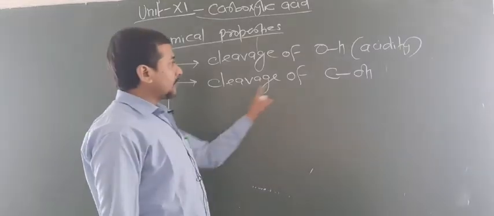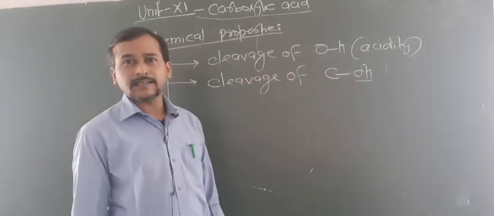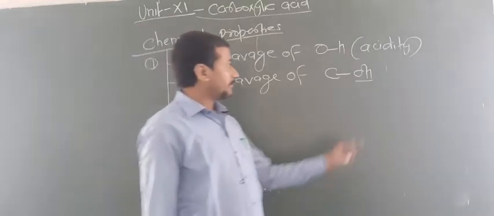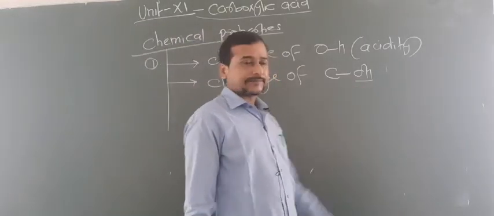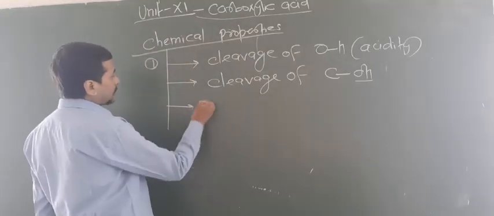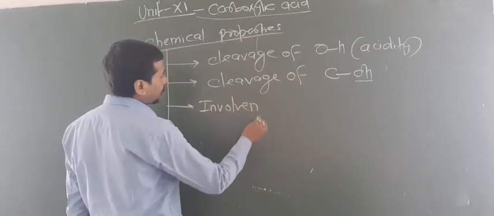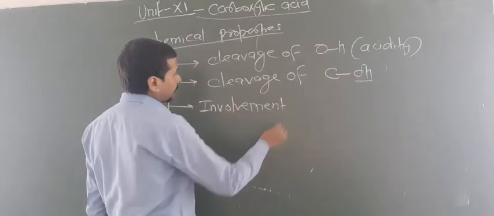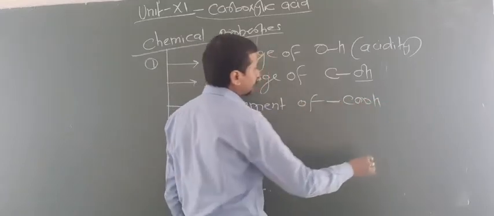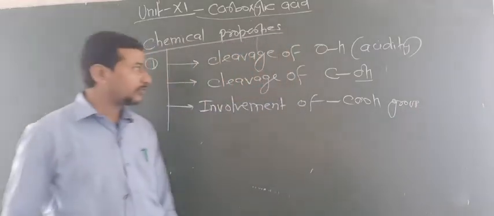So in this reaction what happens basically? This OH can be replaced by Cl, either by PCl5 or SOCl2, okay. Then you have to know the involvement of the COOH group. So some reactions take place in which the COOH group is involved.